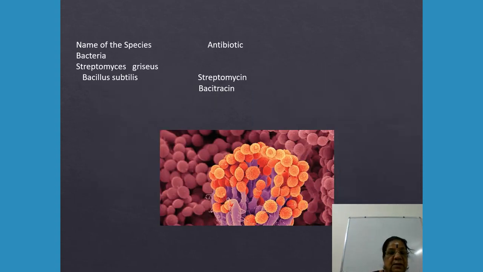Then here, this is the name of the species of bacterium: Streptomyces griseus. The antibiotic produced is streptomycin. Same way, Bacillus subtilis is producing the antibiotic bacitracin. I repeat, the species of bacterium Streptomyces griseus is producing streptomycin.